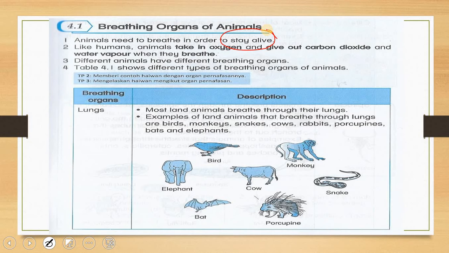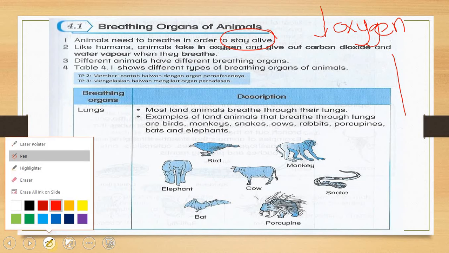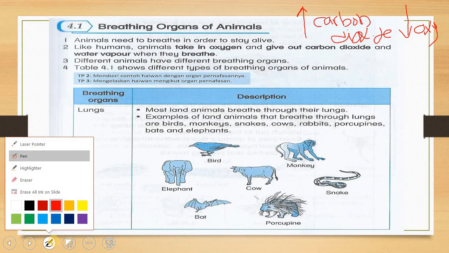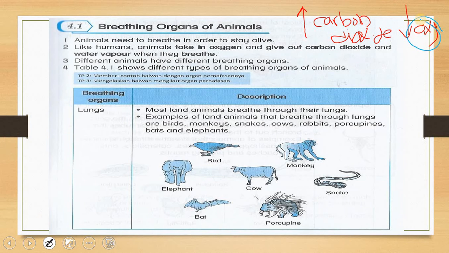So they take in oxygen when they breathe, and they give out carbon dioxide. This oxygen is what they need to survive.